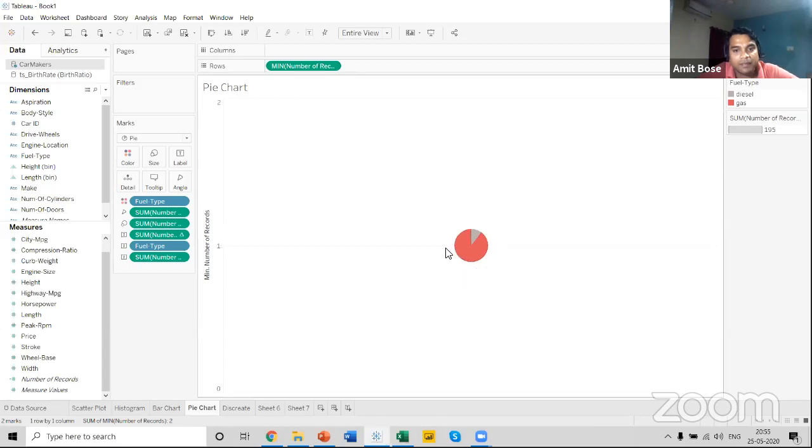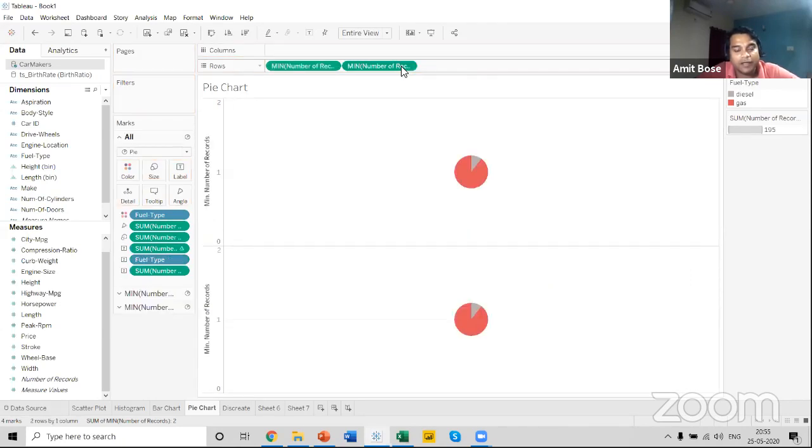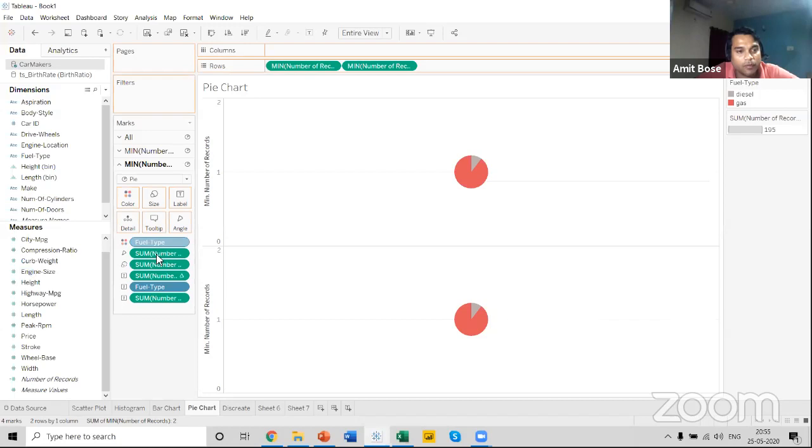And I can see that there's a bar. We have again reinstated this pie chart. Now let me create a copy of this number of records, and I will remove all the options from the second pie chart.